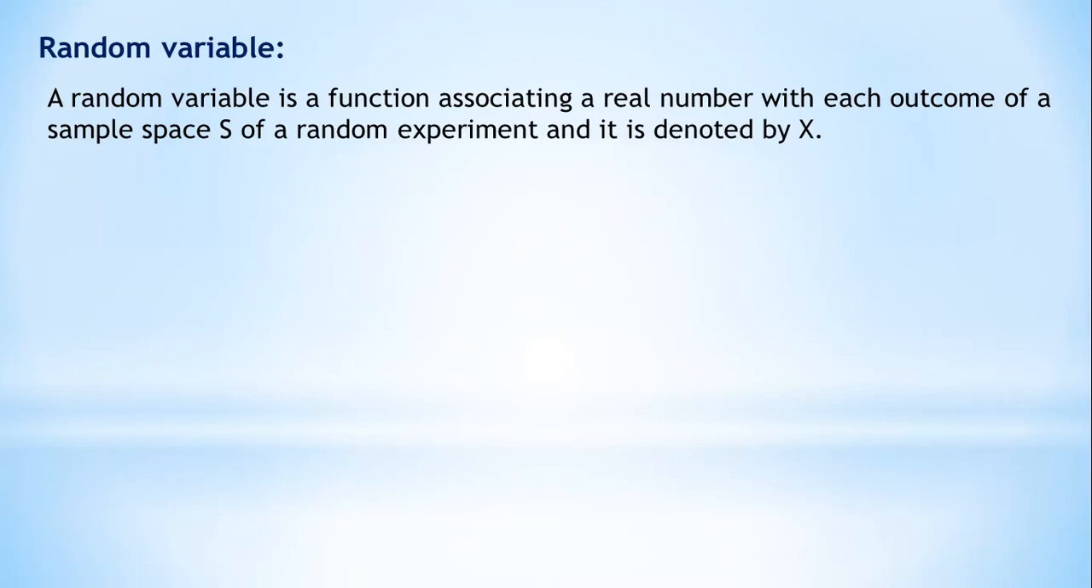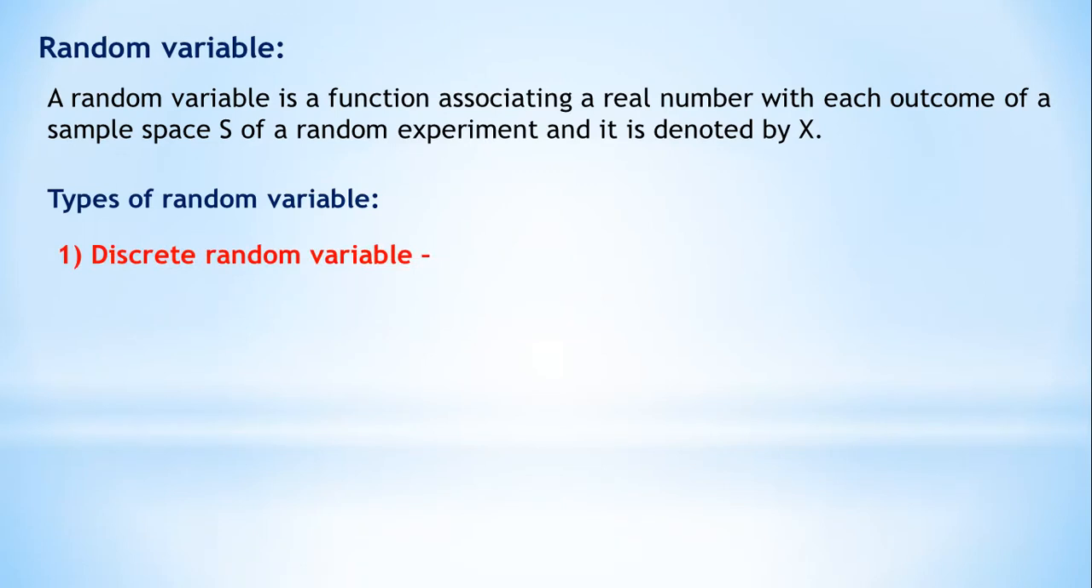By example we will clear this idea about random variable, but just try to understand by this definition. For each outcome of a sample space, we will associate a real number, and the variable which contains the real number is called a random variable. Remember. Now there are two types of random variable. First one is discrete random variable.